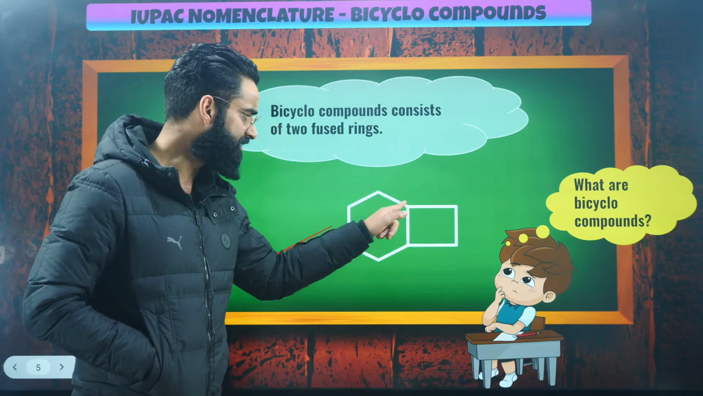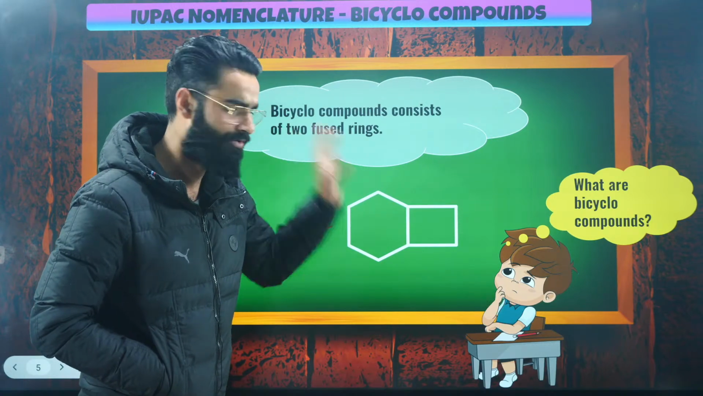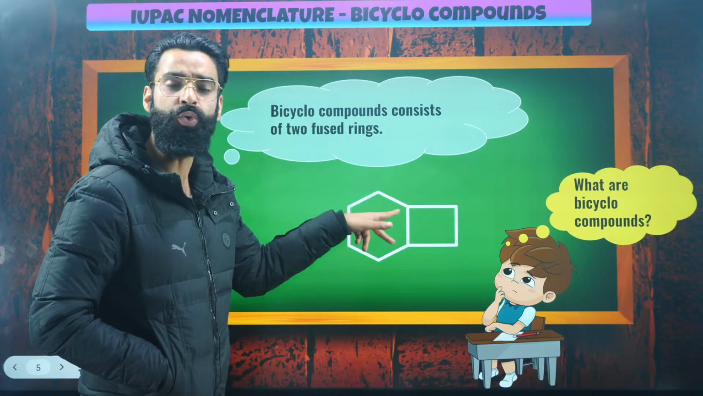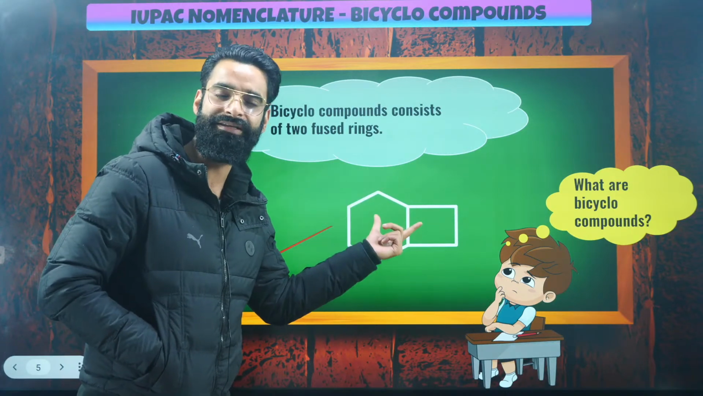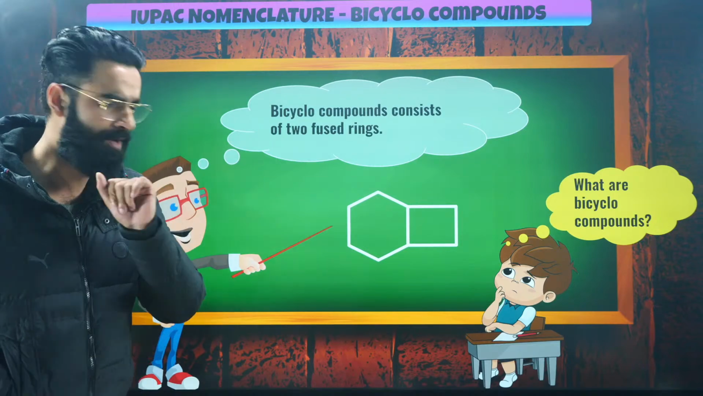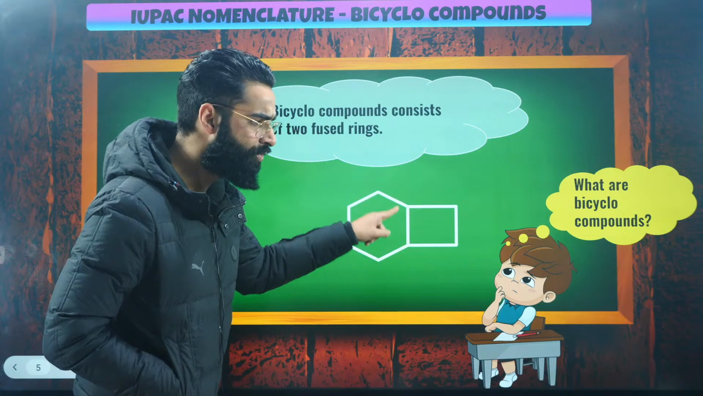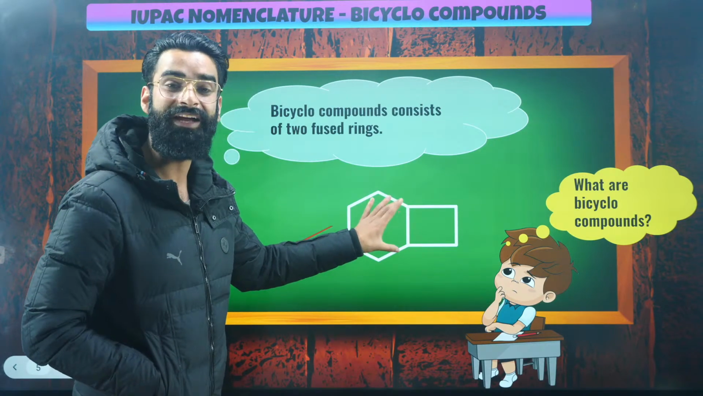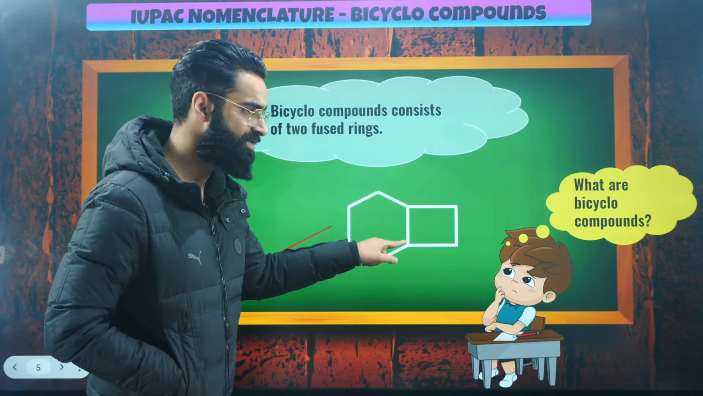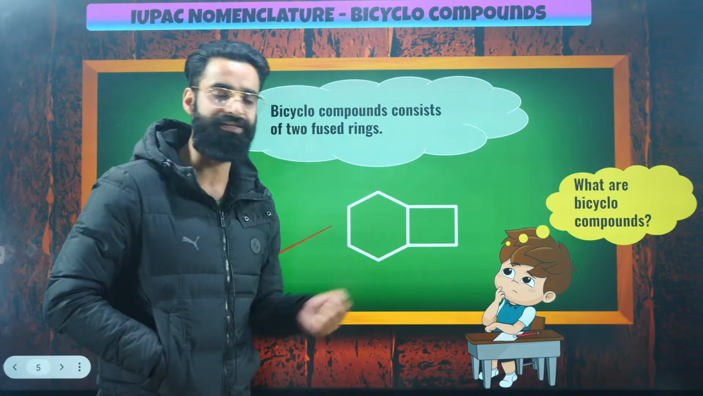As you can see, this carbon atom and this carbon atom are common to this ring as well as this particular ring, right? Whenever you find such a compound wherein there are two common carbon atoms between two rings, you call it a bicyclo compound. Number two, these two carbon atoms which are common to both the rings, we call as bridged carbons, okay?